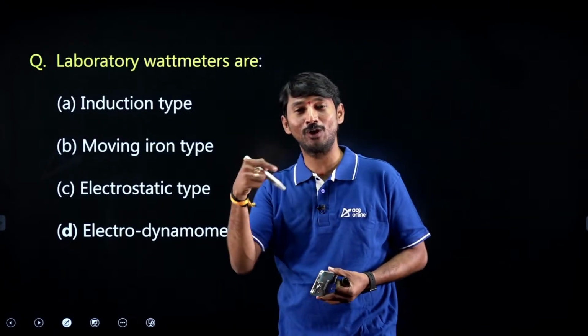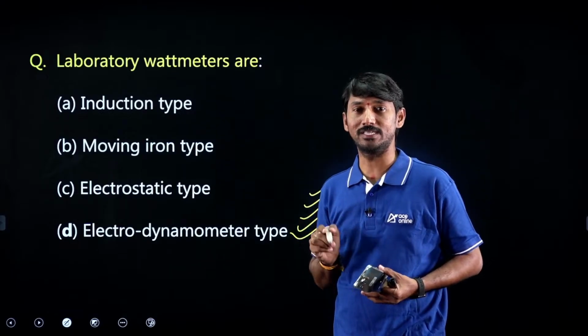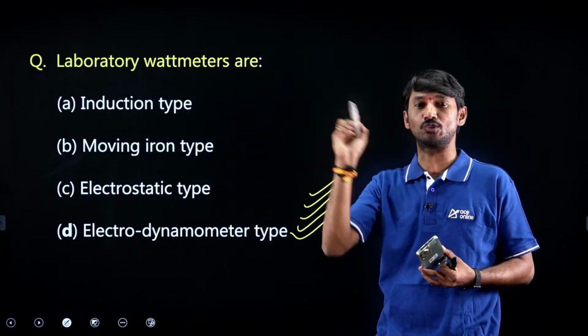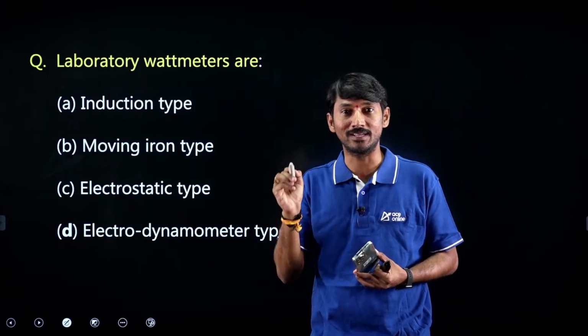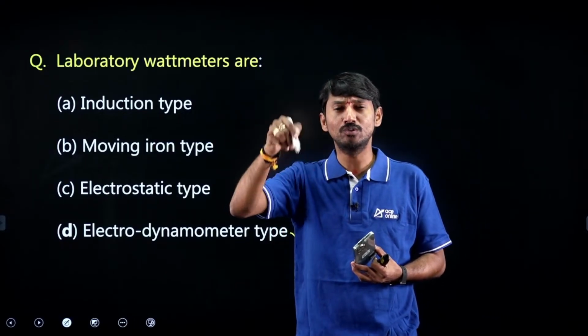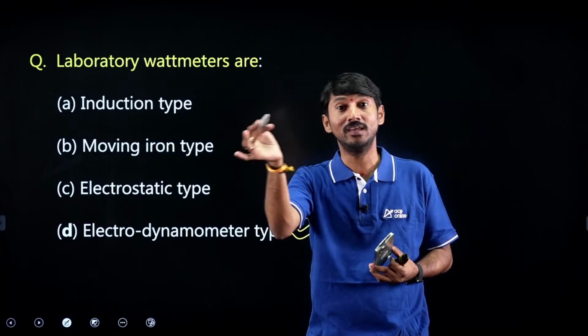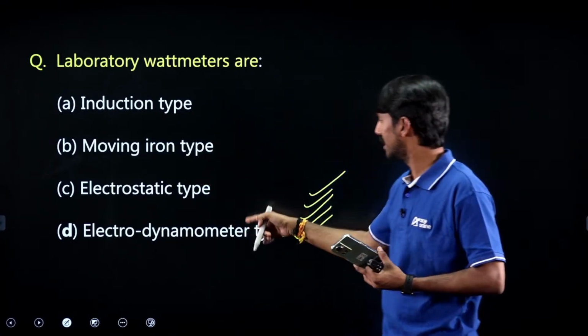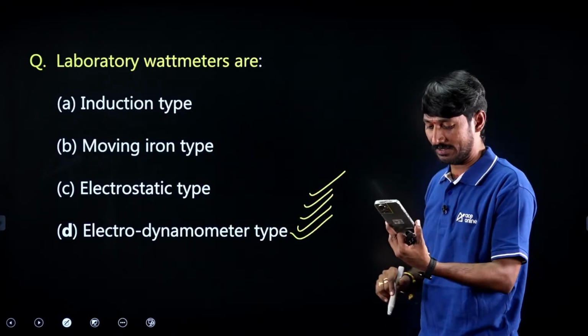That's why I generally use one terminology: an EMMC instrument is also called an electrodynamometer type instrument, used as a wattmeter in general laboratory applications.